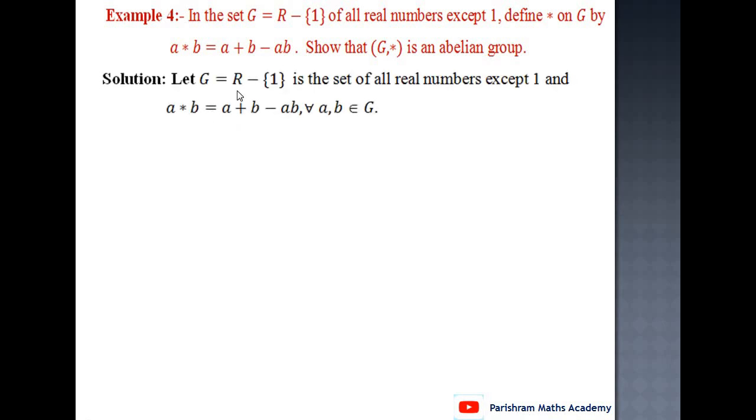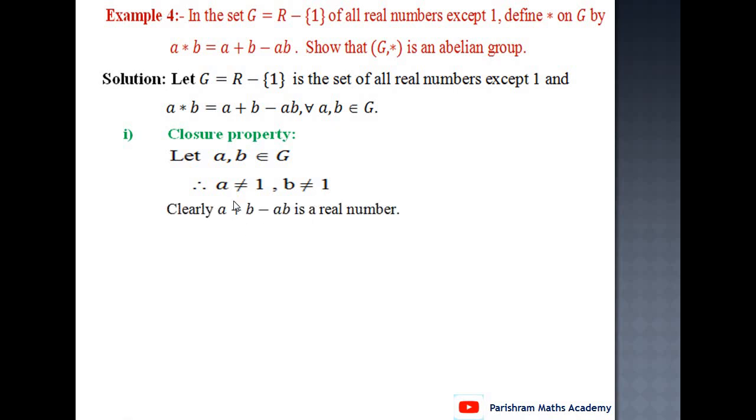Solution. Let G equal to R minus singleton 1 be the set of all real numbers except 1, and a star b equal to a plus b minus ab for all a, b belongs to G. We have to show (G, *) is an abelian group. First condition, closure property. Let a, b belongs to G. G is the set of all real numbers except 1, so 1 is not in G. Therefore a is not equal to 1, b is not equal to 1.